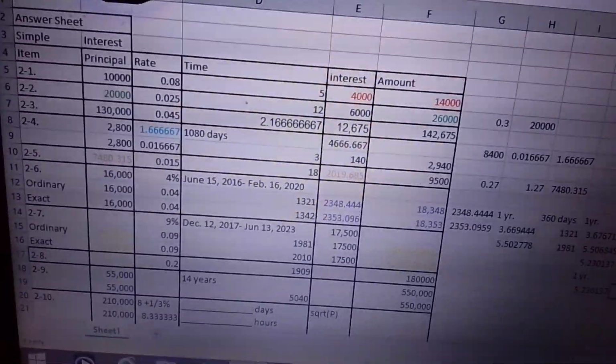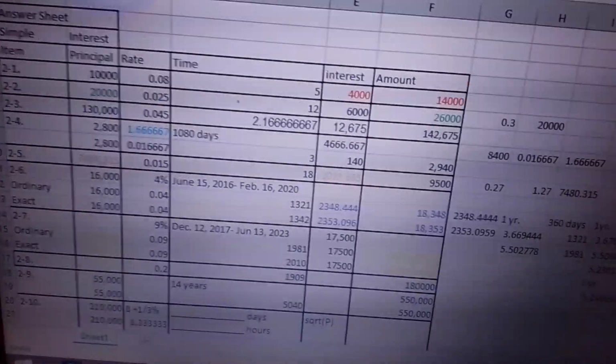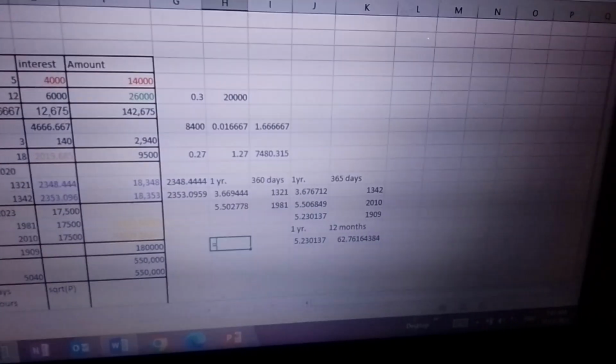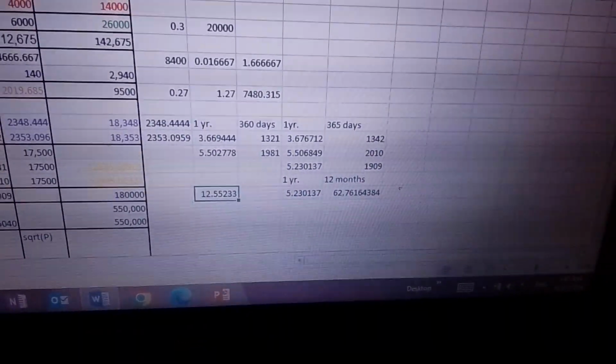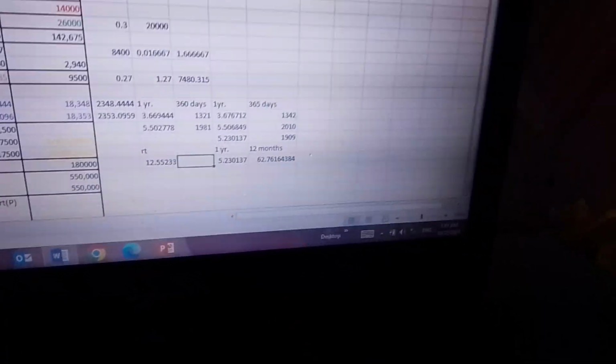Pero, look, our principal and our interest are not known. So remember the formula that I told you? Ganito kasi yun. First, you're gonna have to multiply everything. Remember that 62.76 is already your time unit in months. So the rate times the time. So it's 0.2 times this one, and you get 12.5523. That is the rate times the time, or RT. Tama? Now we add that by 1.